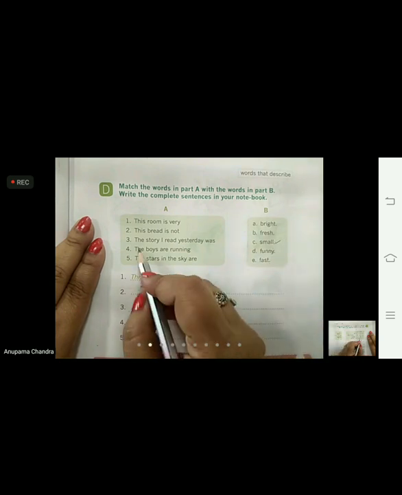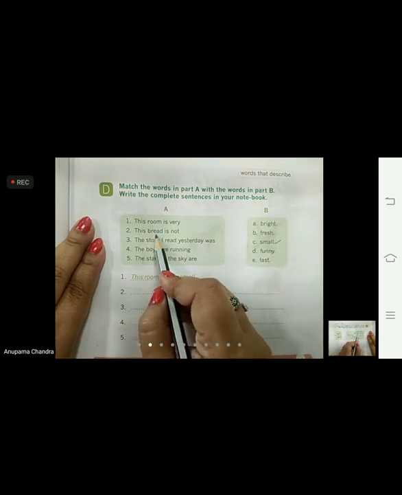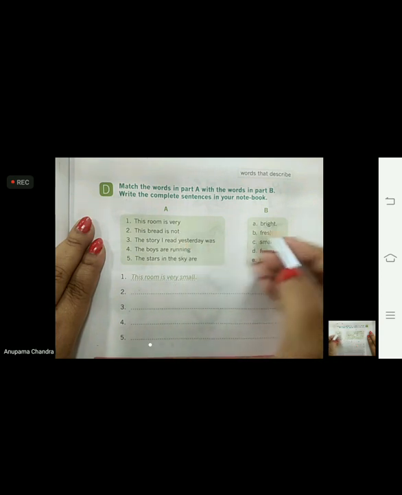Come to the second one. This bread is not dash. Fresh. Yes, we can use the word fresh for bread.